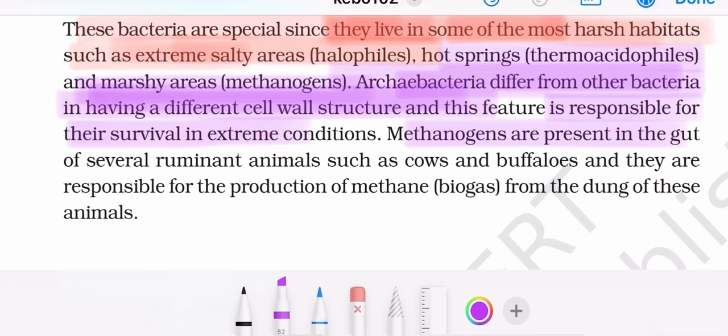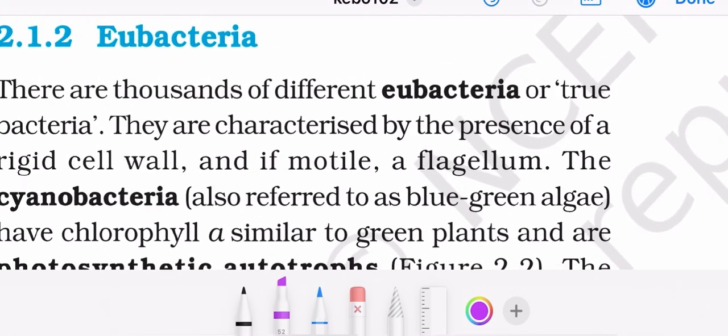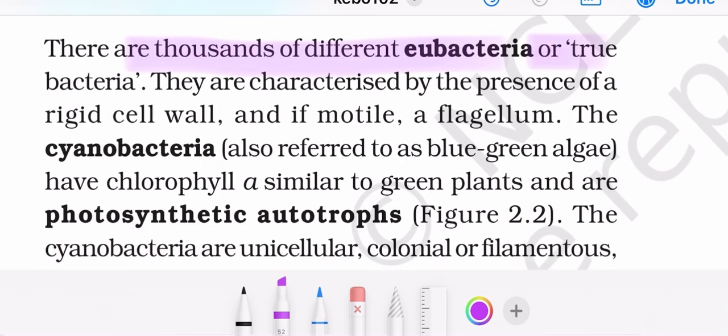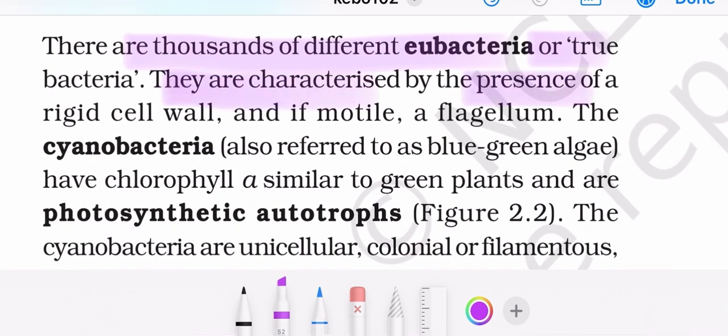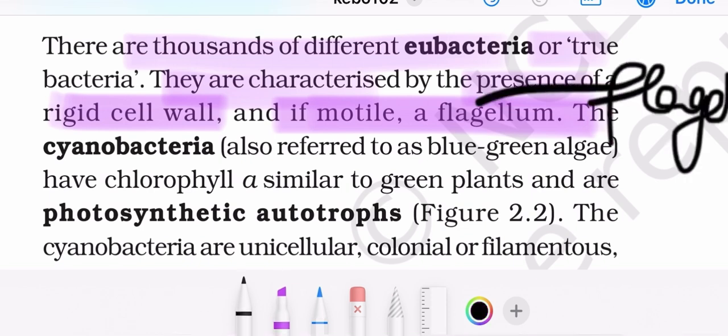Methanogens are present in the guts of several ruminants such as cows and buffaloes, and they are responsible for the production of methane from the dung of these animals. Okay, moving on to eubacteria. Eubacteria are true bacteria, and archaebacteria are older. There are thousands of different eubacteria, true bacteria. They are characterized by the presence of a rigid cell wall, and if motile, they have a flagellum. The flagellum is made up of the protein flagellin.